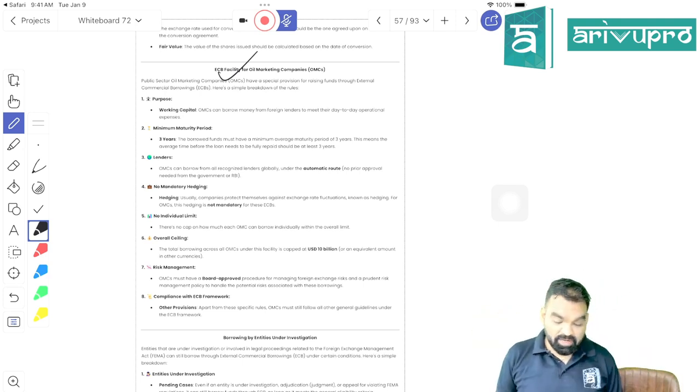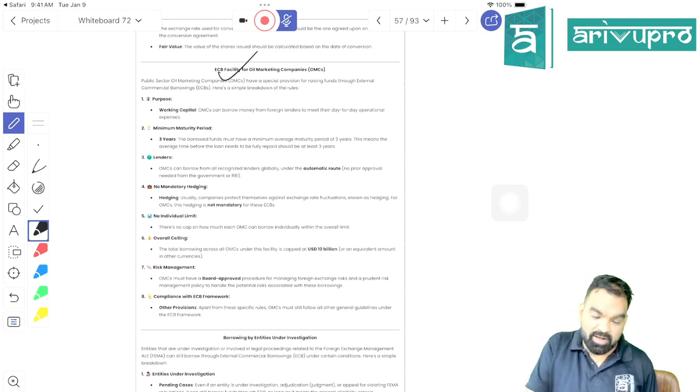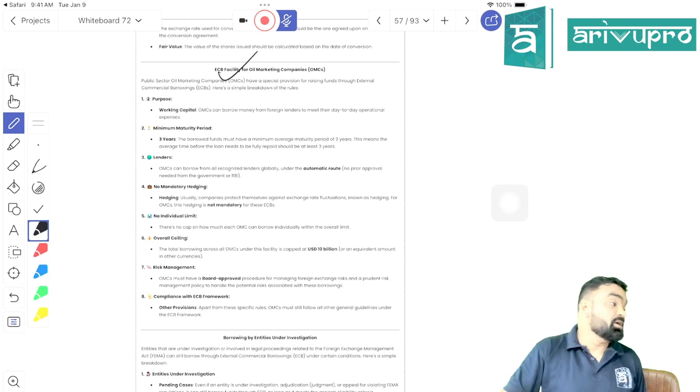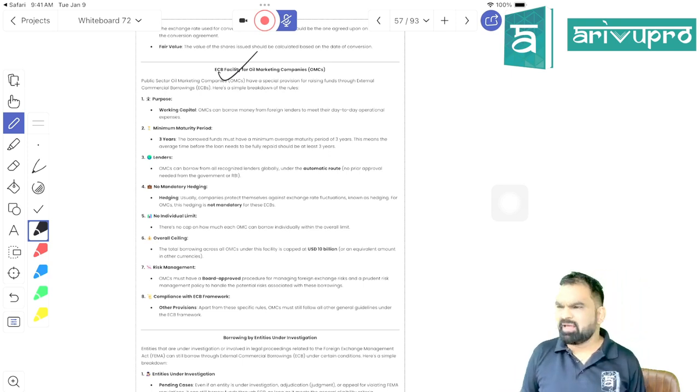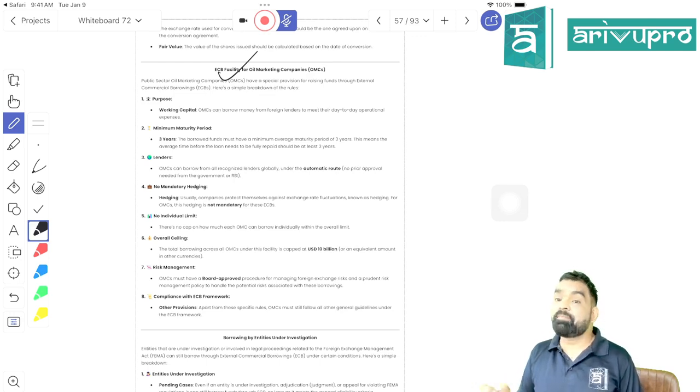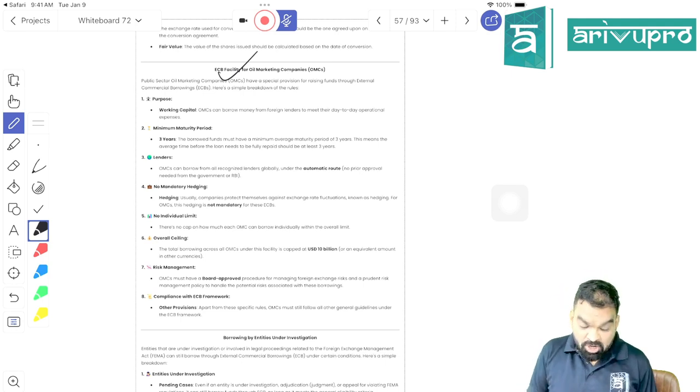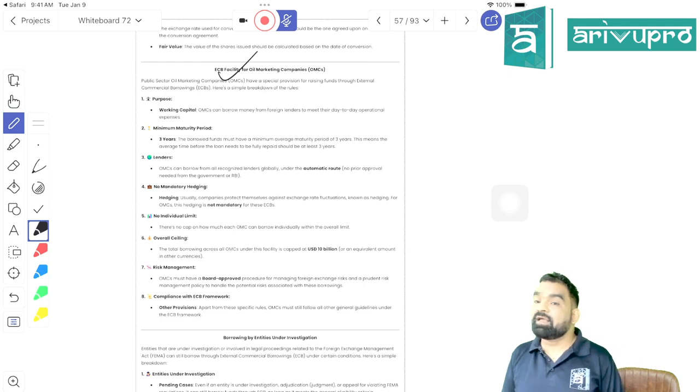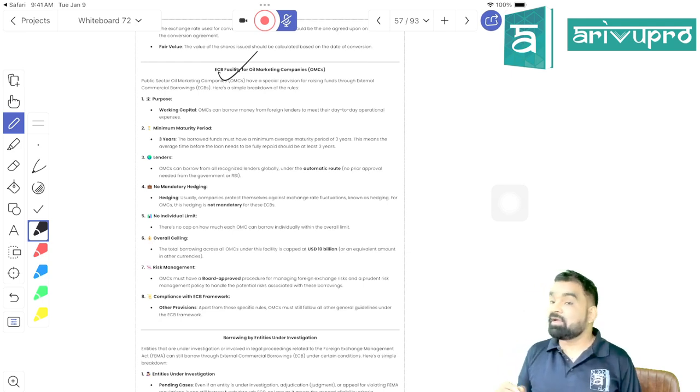Now starting with, beta, the ECB facility for oil marketing companies. What I'm starting with is ECB for oil marketing companies like BPCL and all, right? Which is ONGC and all, right? Which is involved in the marketing of what, beta? Oil, right? So public sector oil marketing companies have a special provision for fundraising through ECB. Working capital. Oil marketing companies can borrow money from foreign investors to meet their day-to-day operational expenses. Means they cannot take it for capital expenditure, right? They can take it only for working capital requirement, right?